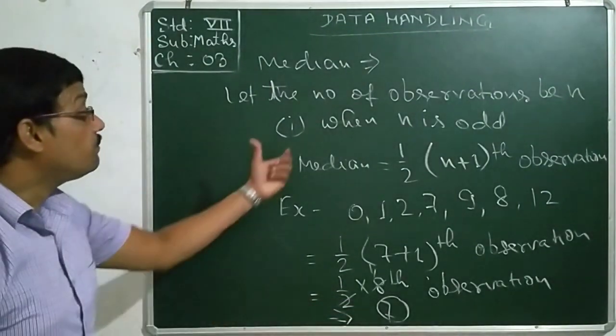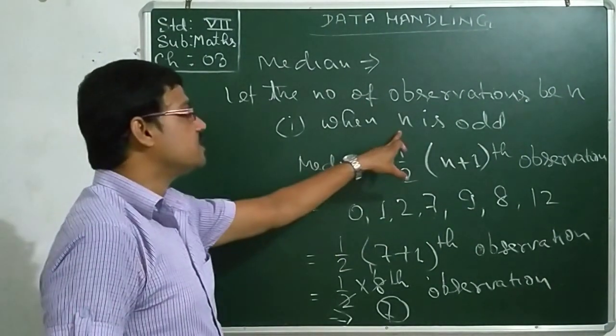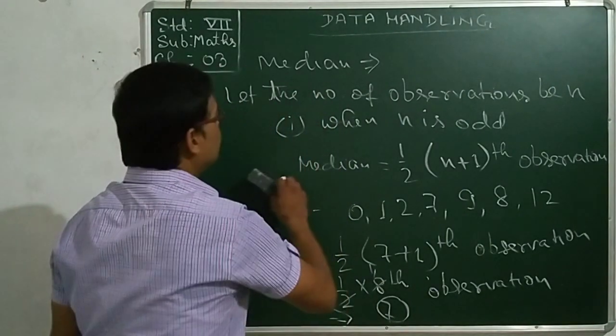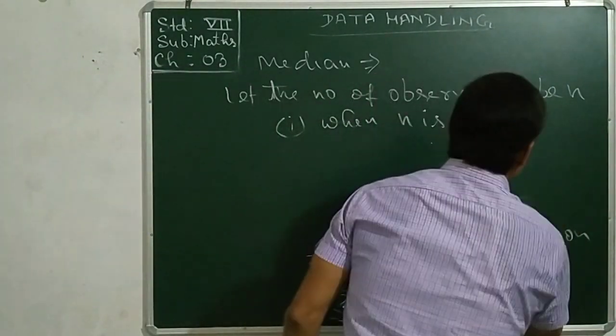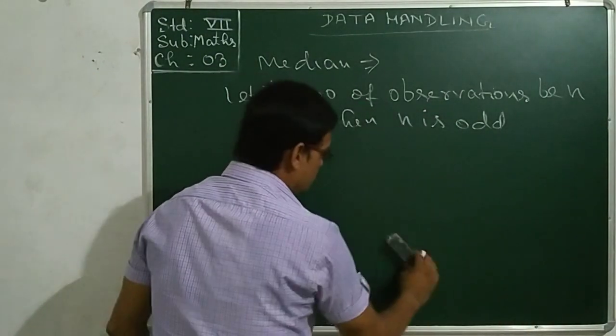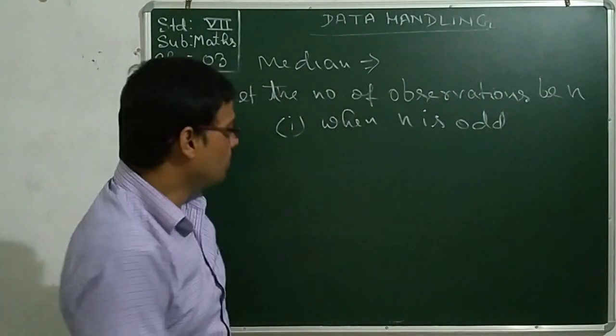Now, if the number of observations is odd, n is odd, but when n is even, then what to do? You will get some variation in the formula.